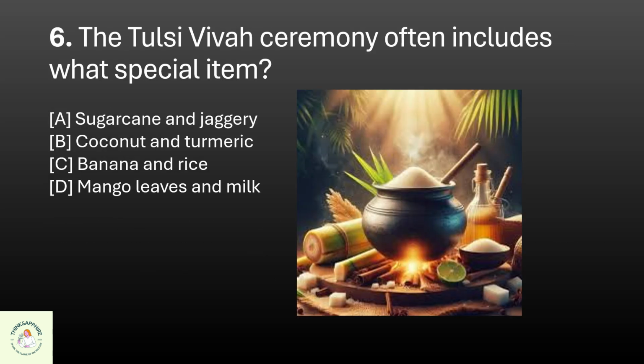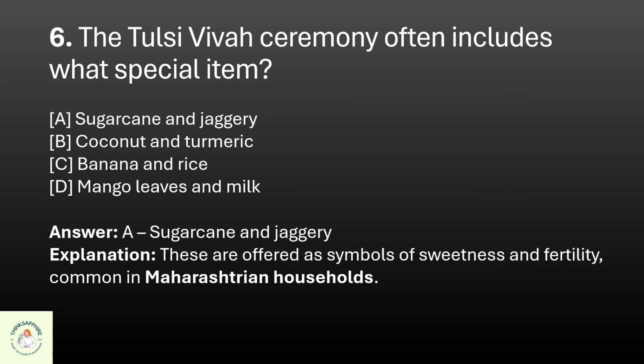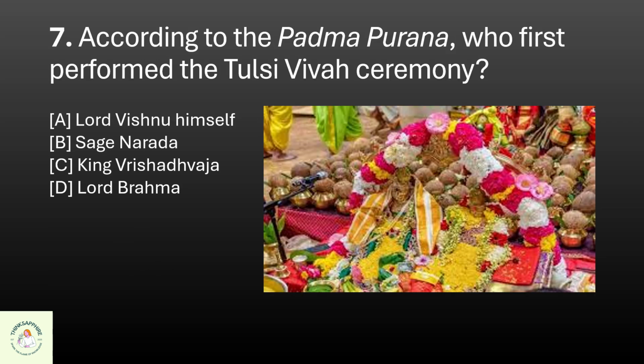Question 6. The Tulsi Vivaha ceremony often includes what special item? A. Sugarcane and jaggery, B. Coconut and turmeric, C. Banana and rice, or D. Mango leaves and milk. The correct option is A. Sugarcane and jaggery.